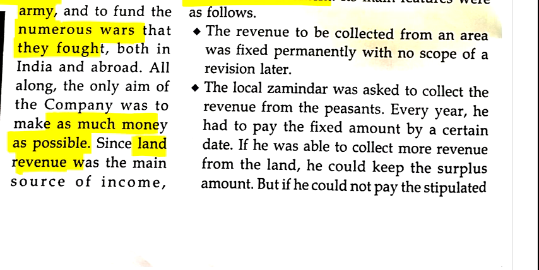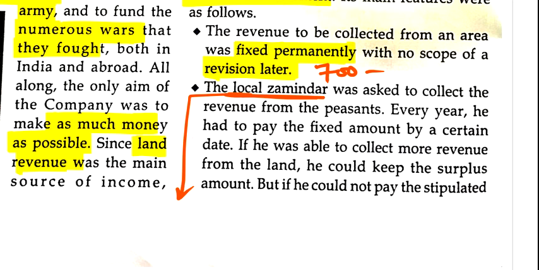The word permanent means that it was fixed permanently and there is no scope of revision later. It means if it is 700 then it will be 700, you cannot make it 750 or 650. Who will collect the amount? The amount will be collected by the local zamindar, and every year this local zamindar will pay the amount to the British East India Company.